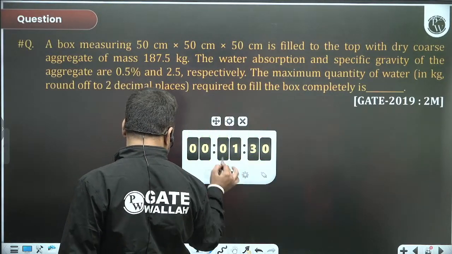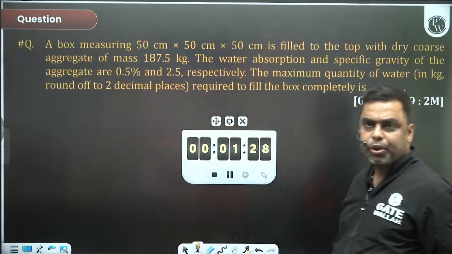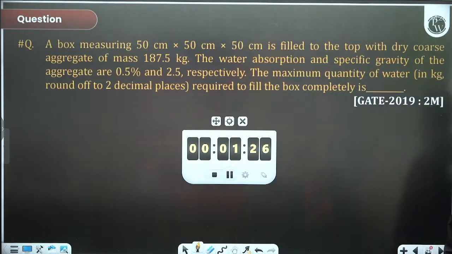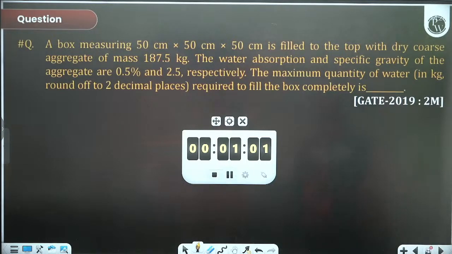So try this question. Try on your own. It's an easy question. Last question of today.